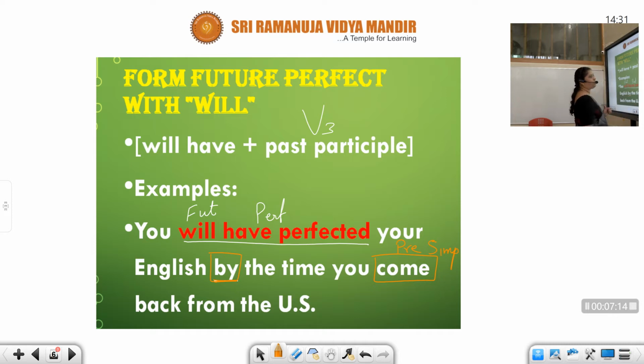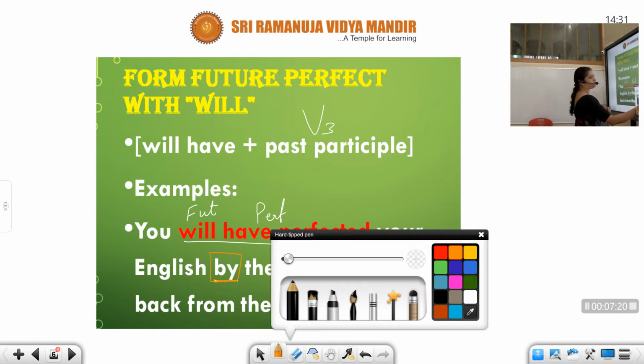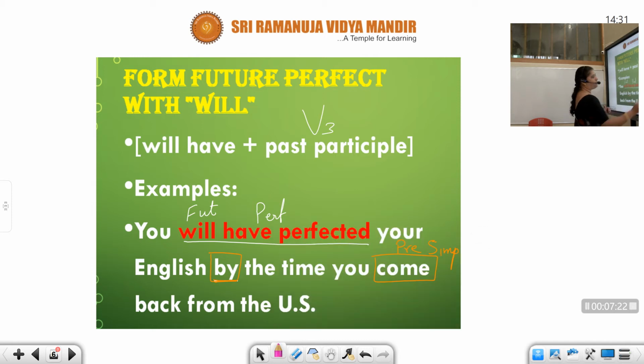I told you we will not use past simple, future simple. We will use only present simple. Okay, so by the time you come back from US, this is a keyword and this is a keyword. We have two tenses. So in future, he is going to US. He did not still go to US. He is going. So this is a future tense. So when you come back from US, by the time you will have perfected your English.